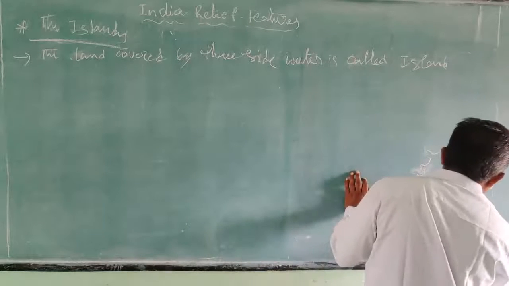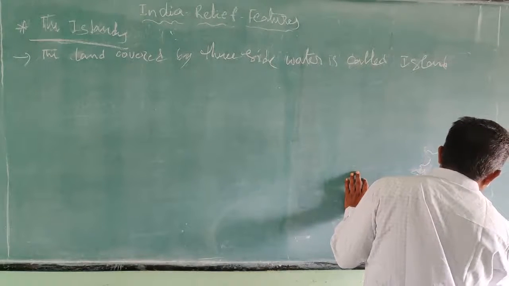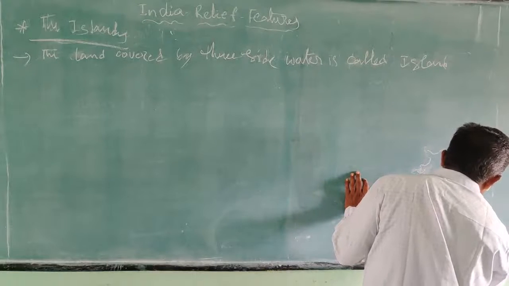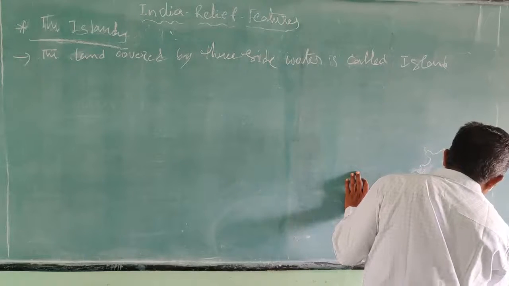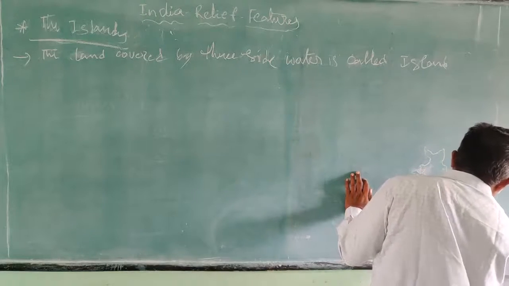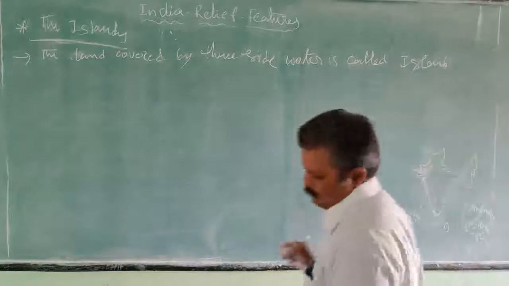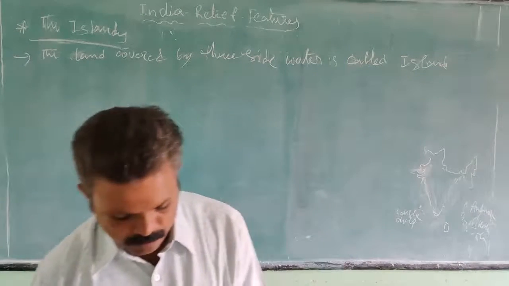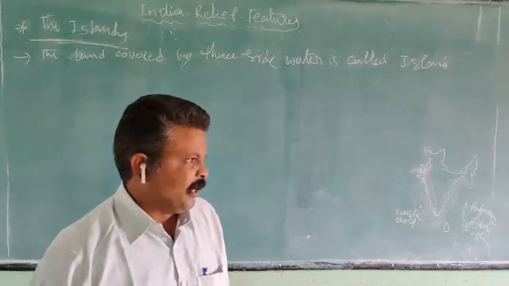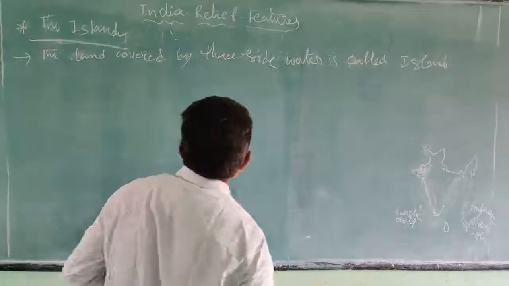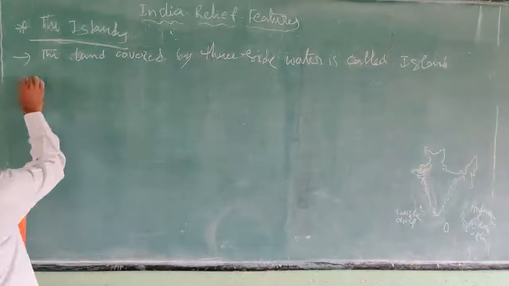These are the Andaman and Nicobar Islands, and Lakshadweep. So these are the islands and their locations.